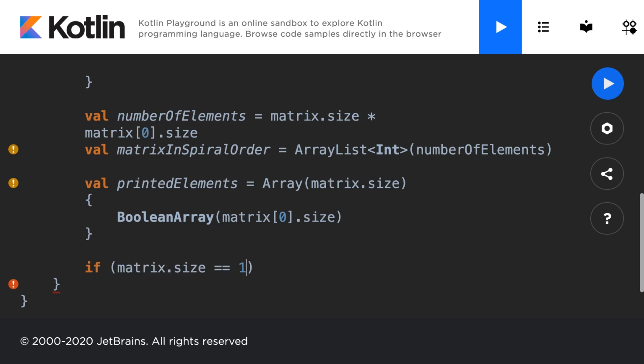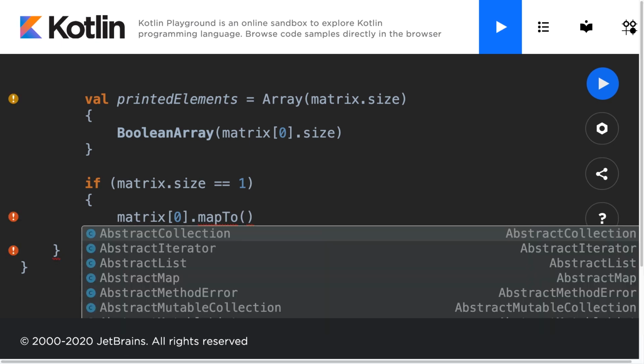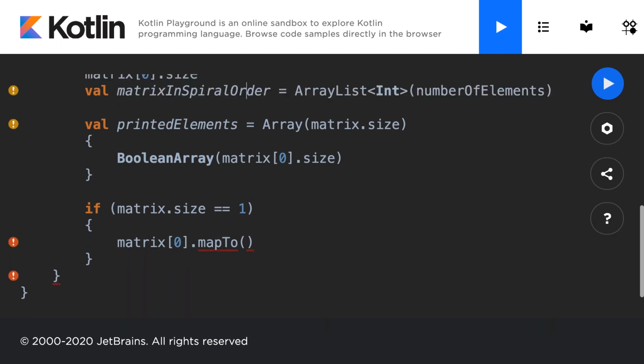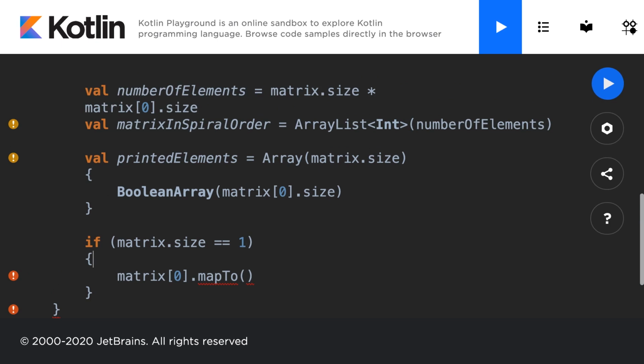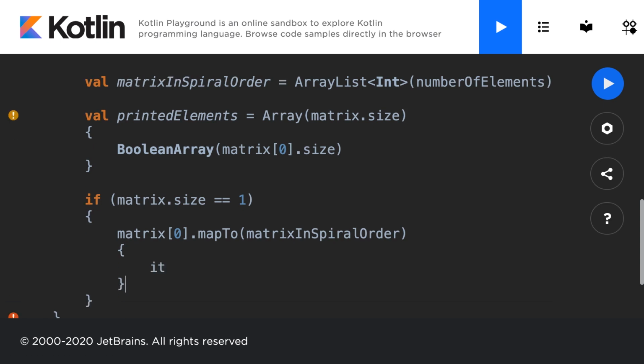If matrix.size is equal to 1, that means we want to take the matrix at the 0th row and add each of its elements to our matrixInSpiralOrder result, and finally return the matrixInSpiralOrder.